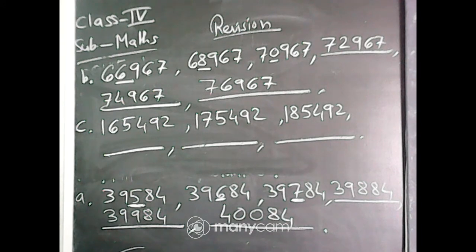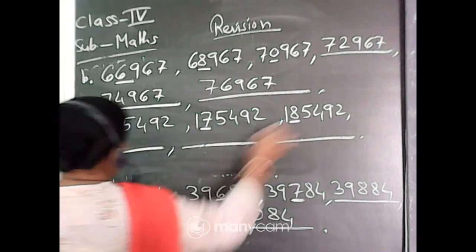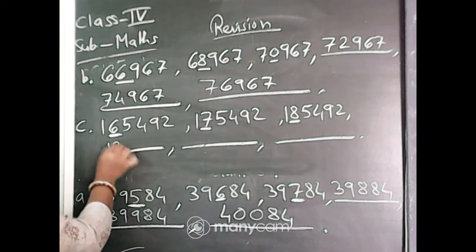Now see the next one. The next one is 165,492, then 175,492, 185,492. That means the change is in which place? The change is in the 10,000s place, exactly. See, 6, 7, 8. That means you have to add 10,000 to the number. So the next number will be 1, 9.